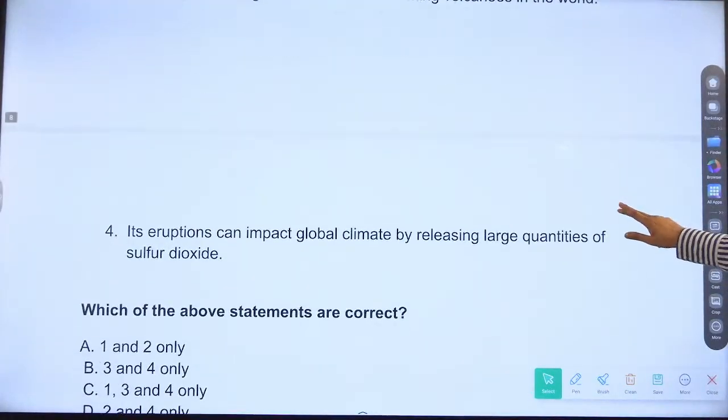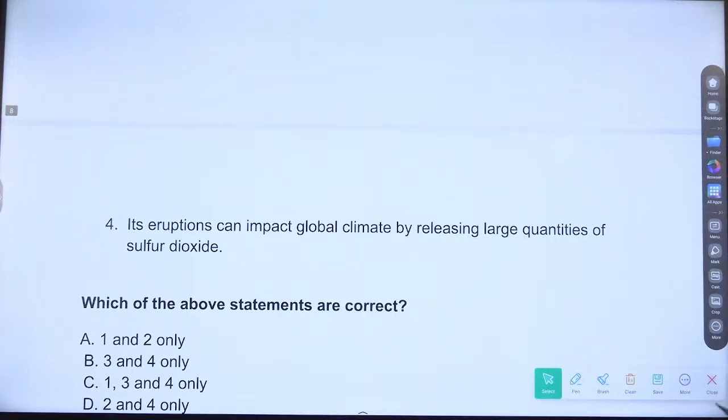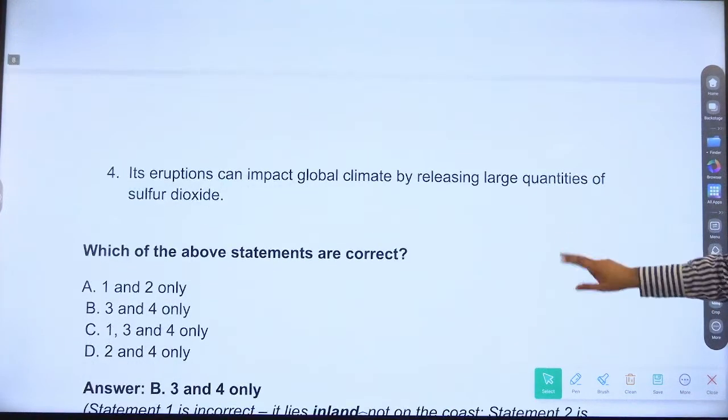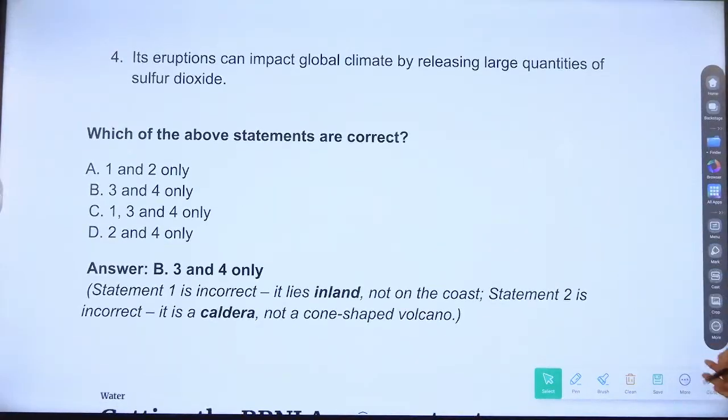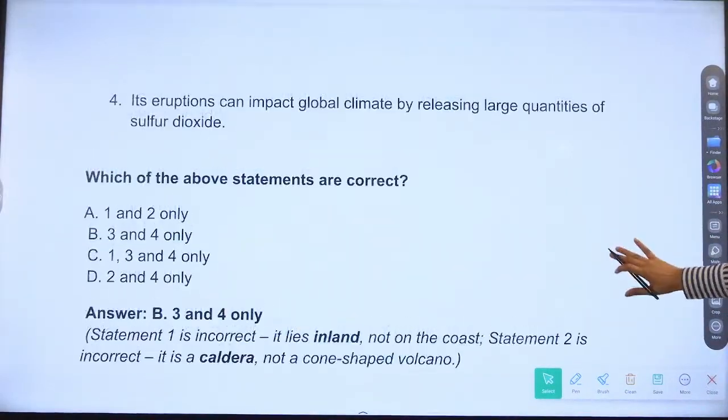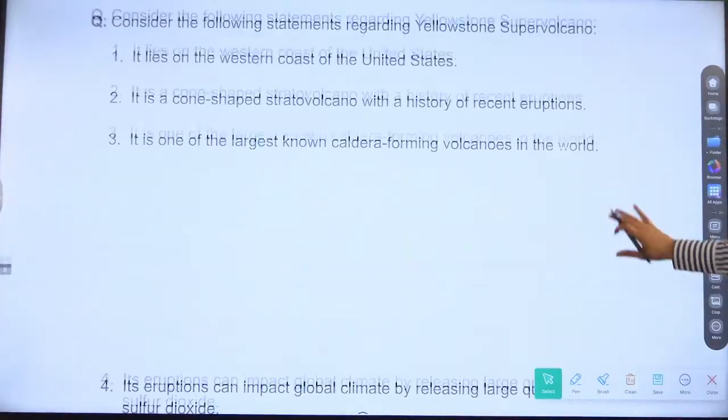Okay, the fourth statement is also there. Its disruption can impact global climate by releasing large quantities of sulfur dioxide. This is correct. The answer is 3 and 4.